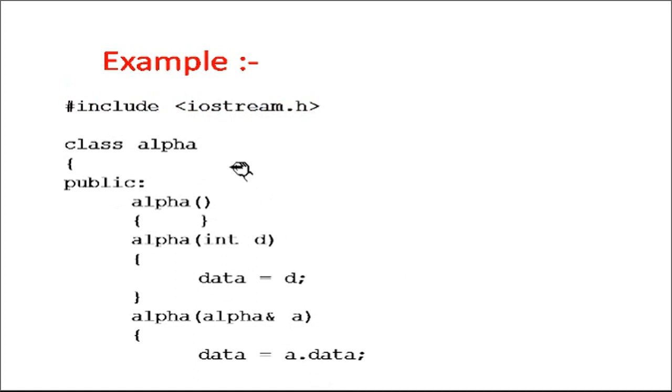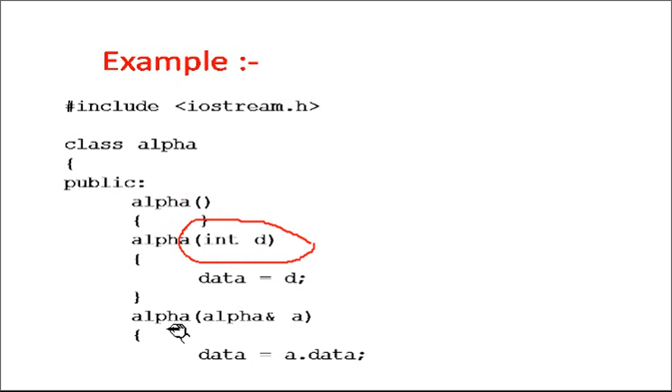So here in this example we have one class with the name Alpha, right? And then we have a constructor. Which kind of constructor is it? It is nothing but the default constructor. Why default? Because it is not taking any parameter, right? After that we have one more constructor, with the same class name, but this constructor takes a parameter, so it is called a parameterized constructor. It is taking one integer parameter, whereas in the earlier case it is not taking any parameter, so it is default, whereas in the second case it is taking one parameter, integer d, so it is a parameterized constructor.